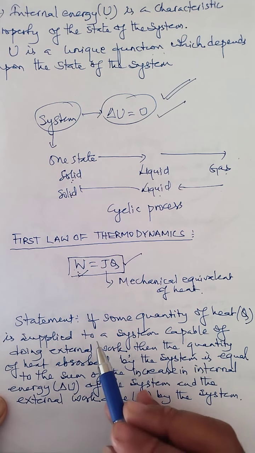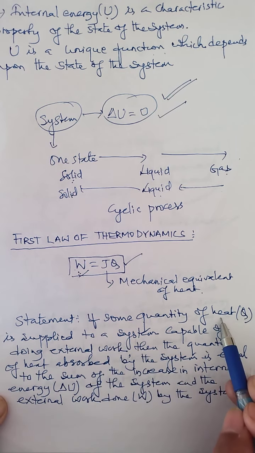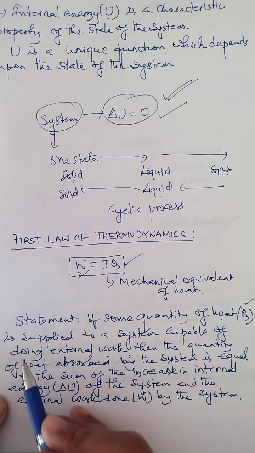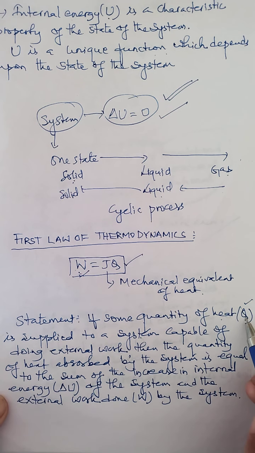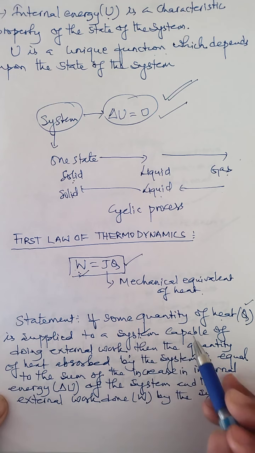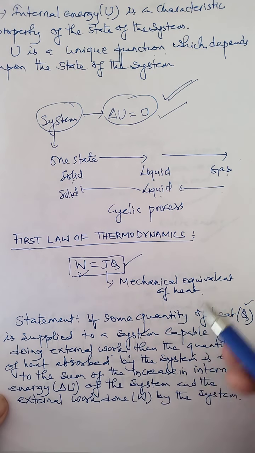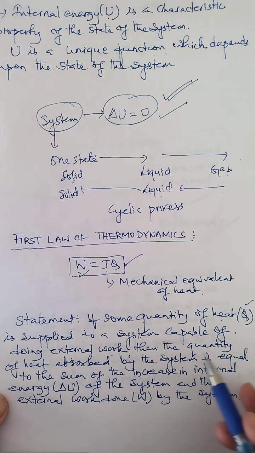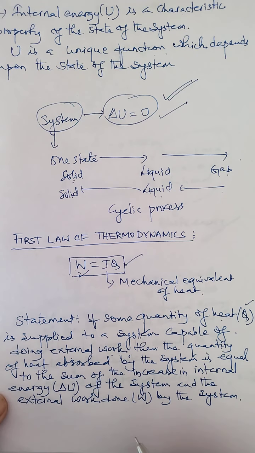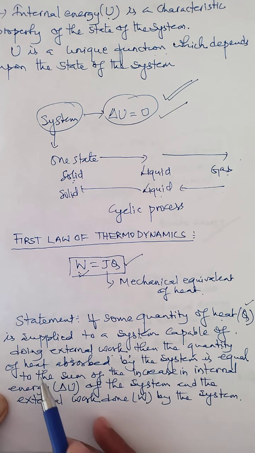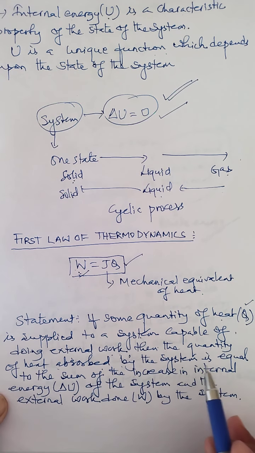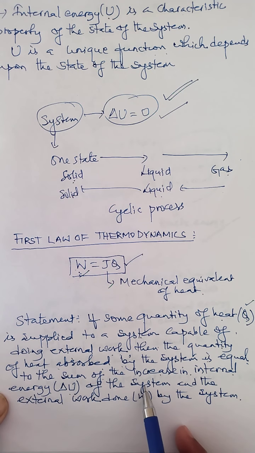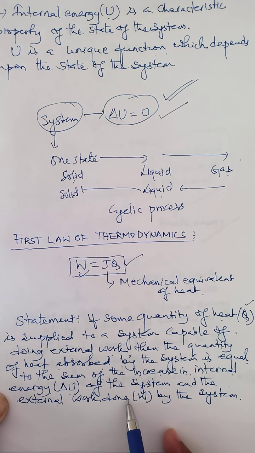The statement says that if some quantity of heat, say Q, is supplied to a system, and that system is able to do some external work, then the quantity of heat is absorbed by the system. When you supply heat to the system, the system absorbs the same quantity of heat. Then the quantity of heat absorbed by the system is equal to the sum of the increase in internal energy, that is delta U of the system, and the external work done, W, by the system.